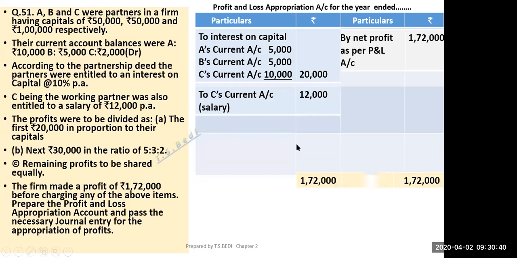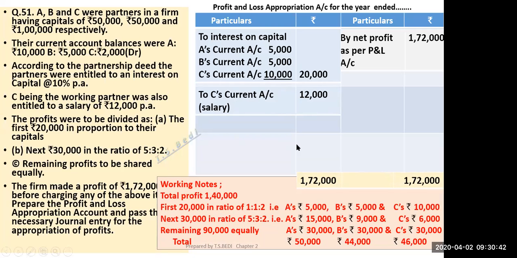Now first you will find out what is the amount. Now I have done these calculations. So if I deduct 172 minus 32,000, I get total profit 1,40,000. Is it clear to everyone? Yes, sir. But be careful about this. ये वाला सबसे important part है इसका. Total divisible profit is 1,40,000.